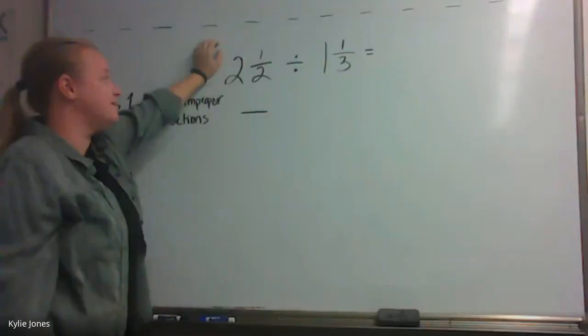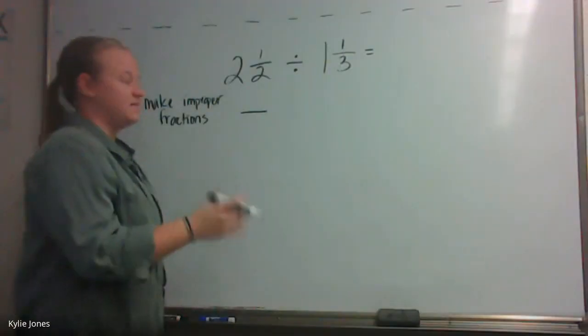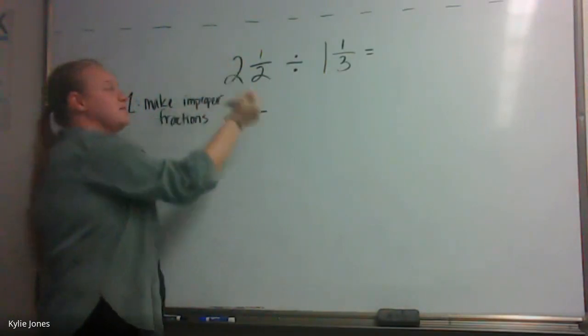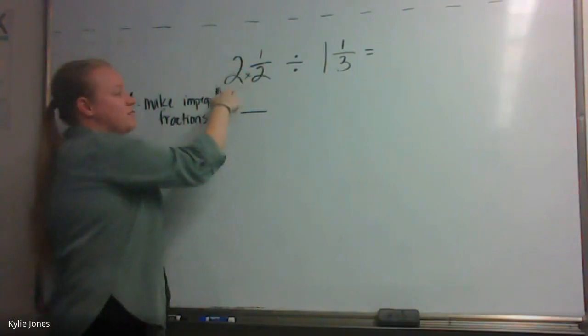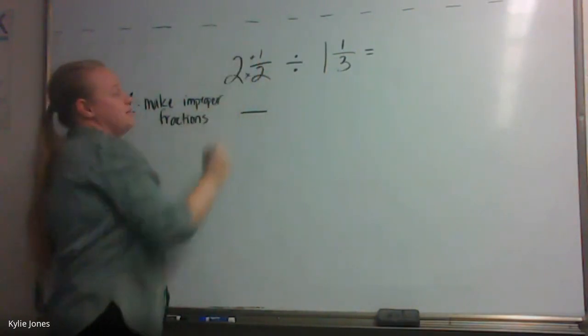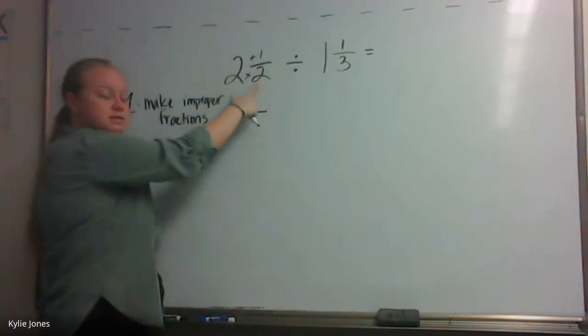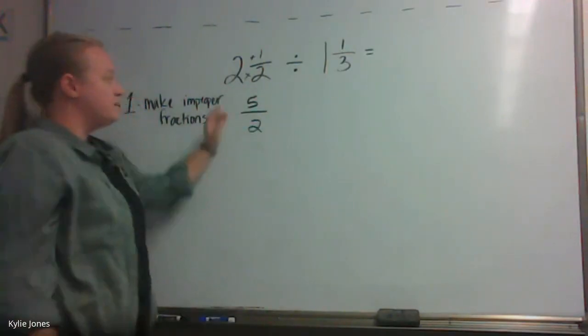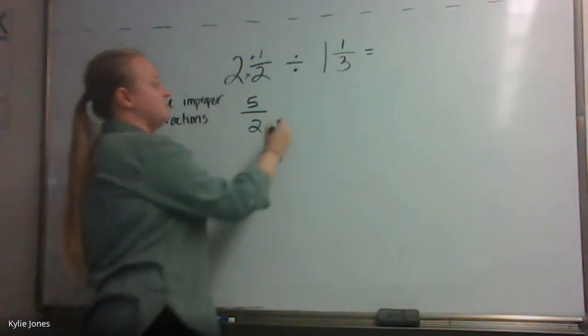Okay. Well, I just taught it. We need to multiply first. Take your whole number, the big 2, multiply it by your denominator. Then you need to add the top. So what's 2 times 2? 4. 4 plus 1 is 5. And then our denominator stays the same. So there's our new improper fraction.